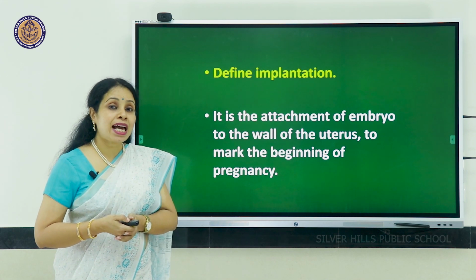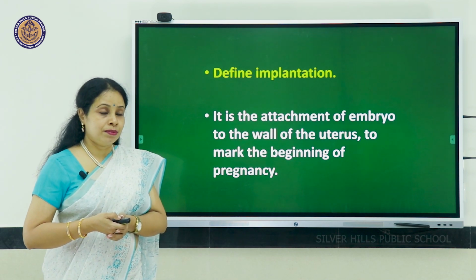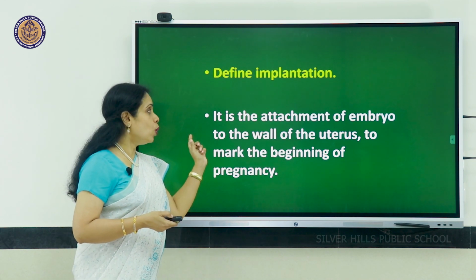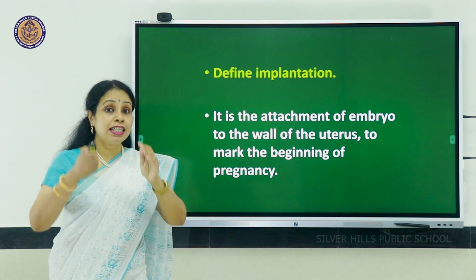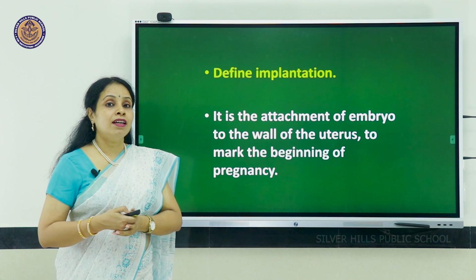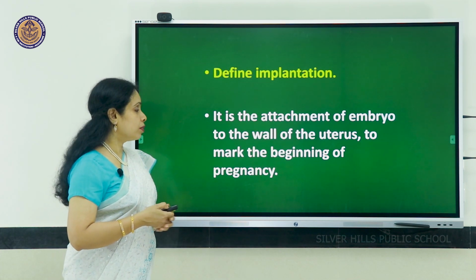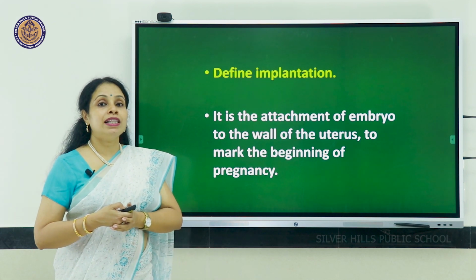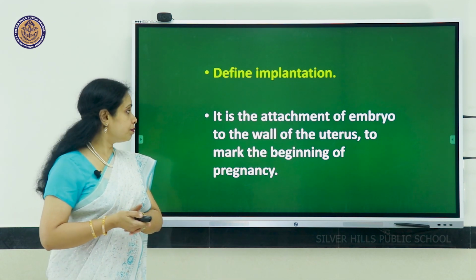Define the term implantation. It refers to the attachment of the embryo to the inner wall of the uterus called the endometrium. And only if there is implantation will there be pregnancy.